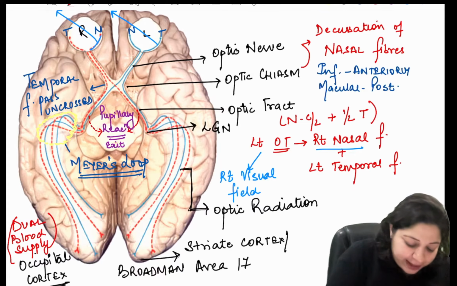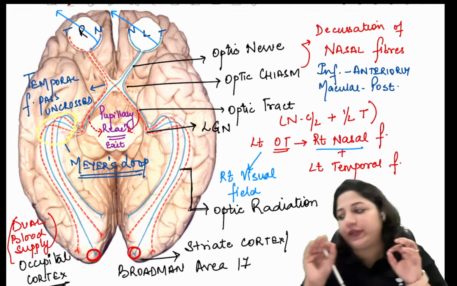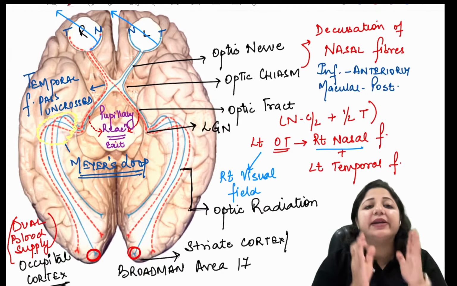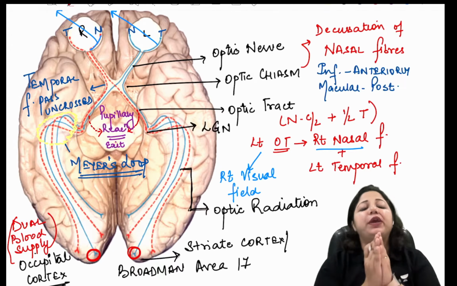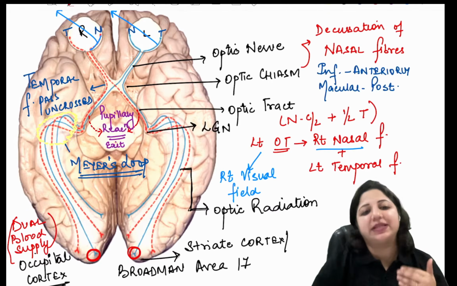And the macula is represented at the tip of the occipital cortex, right? So this entire pathway is very, very important. It is very simple, but it's just the mental pressure that we feel whenever we see this diagram.